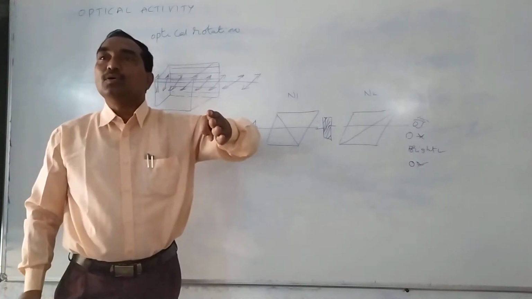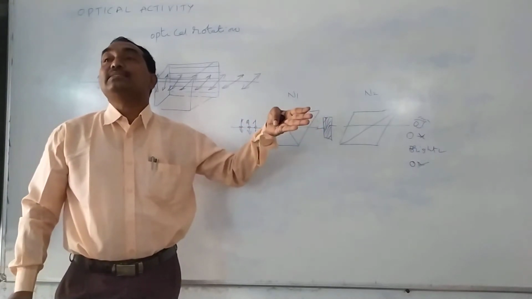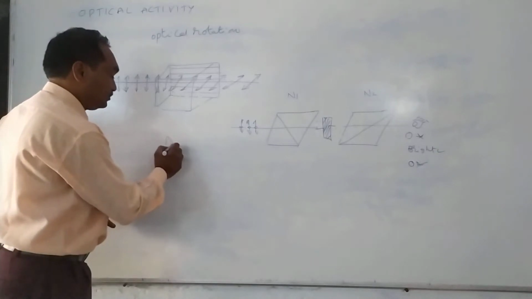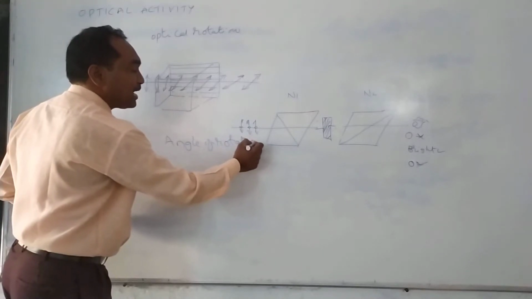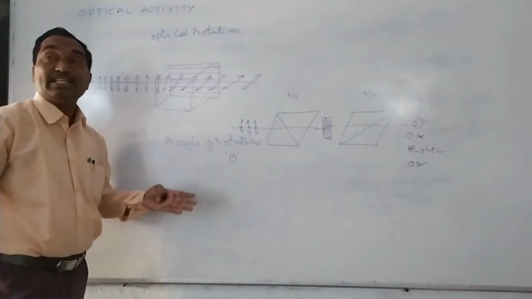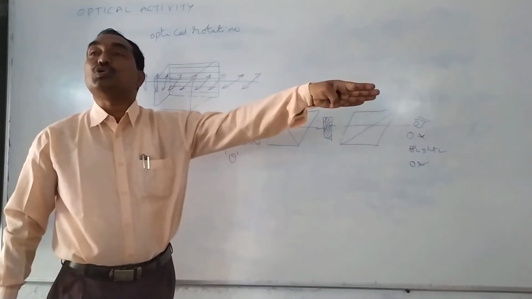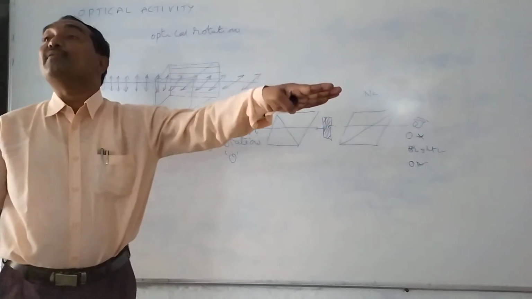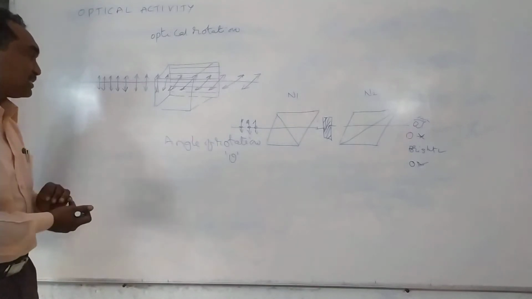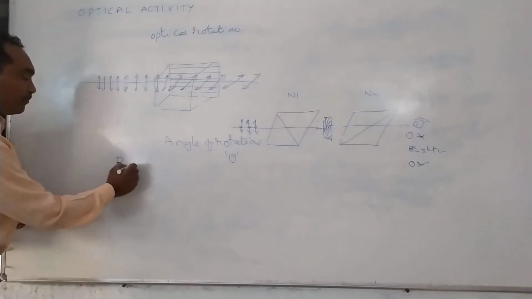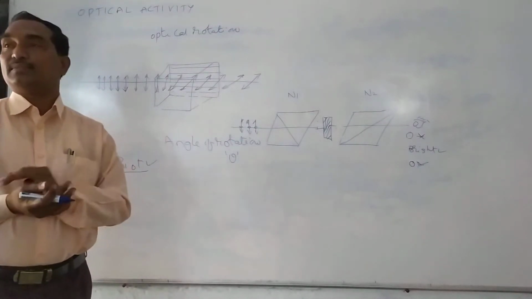The angle rotated by the plane of vibration of polarized light is called the angle of rotation. So, how much angle will it rotate when it is passing through the quartz crystal or maybe sugar crystal or maybe sugar solution? That is called the angle of rotation. By using this experiment, one of the scientists, Biot, discussed some of the factors observed.